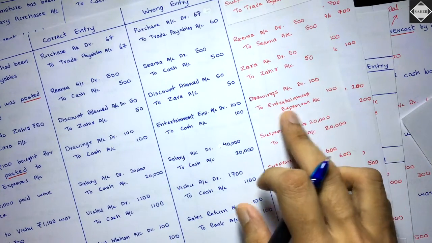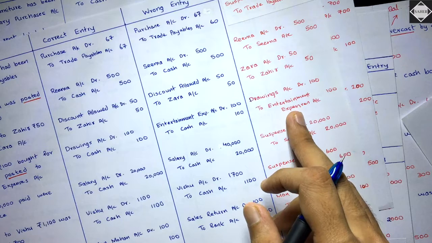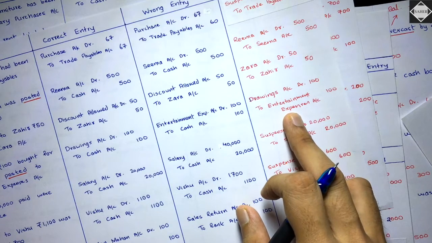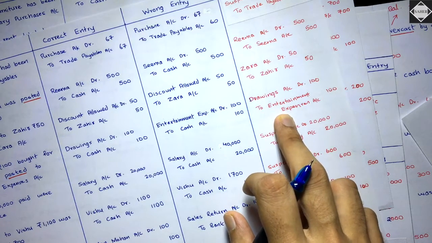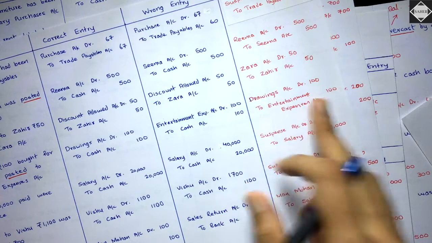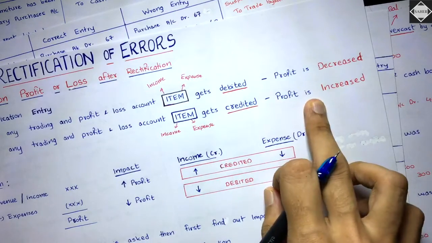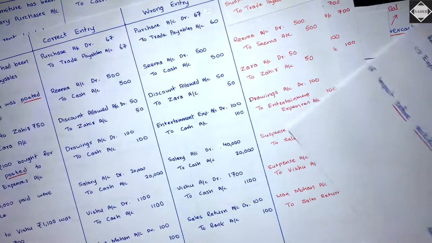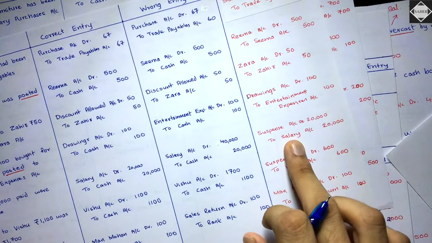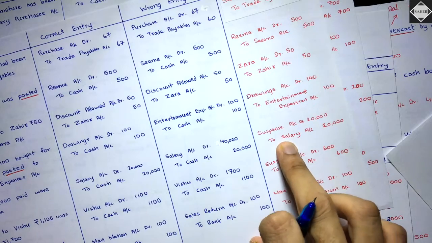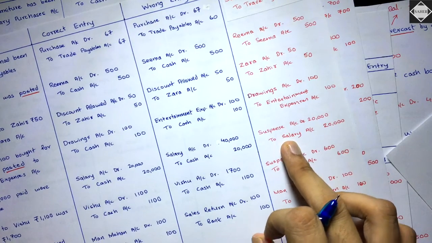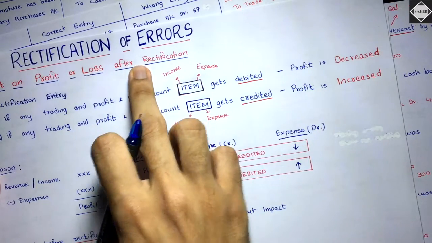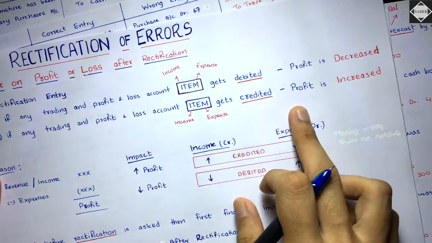Drawings account debit to entertainment expenses account, of course there is an impact because entertainment expense is what? It is an expense, right? It goes into P&L. So it's getting credited. That means profit is increased after rectification and before it was decreased. Then you have suspense to salary. Of course it has impact because salary is an expense account. So it's getting credited. That means the same thing. Profit is increased after rectification and before it is decreased.